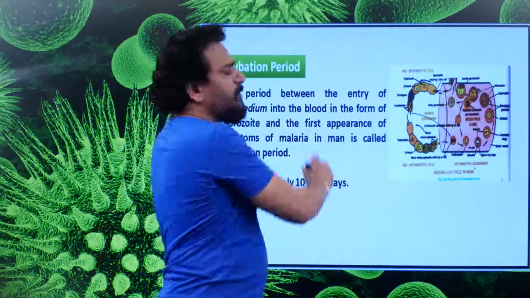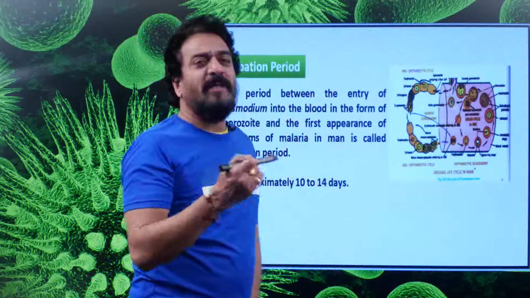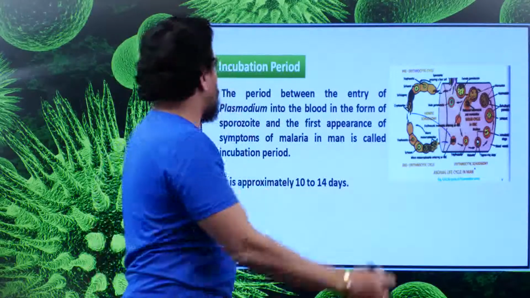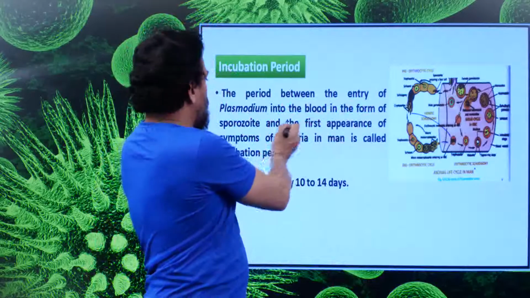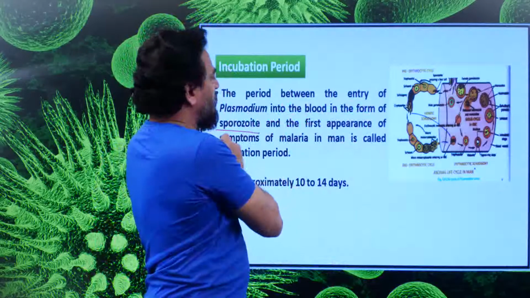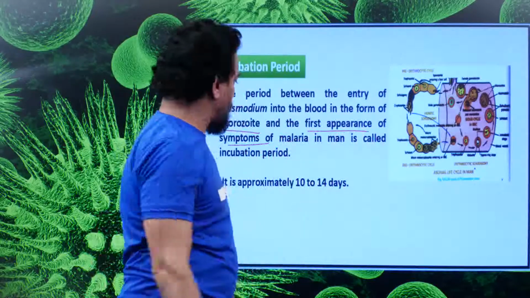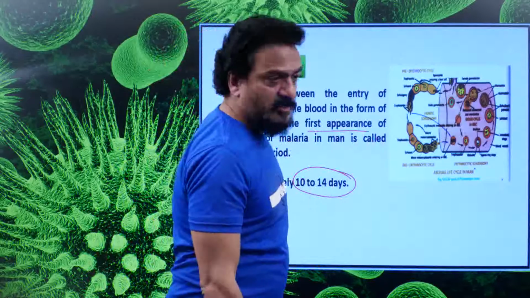Now, what is this incubation period? As I told you in the previous classes, it is the duration between the entry of the parasite and the occurrence of the first disease symptoms. The period between the entry of the parasite or Plasmodium into the blood in the form of sporozoite and the first appearance of the disease symptom is taken as the incubation period, and it is nearly 10 to 14 days in the case of Plasmodium vivax.